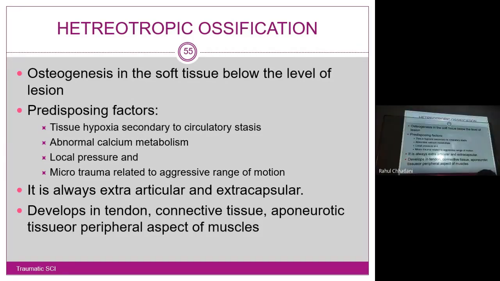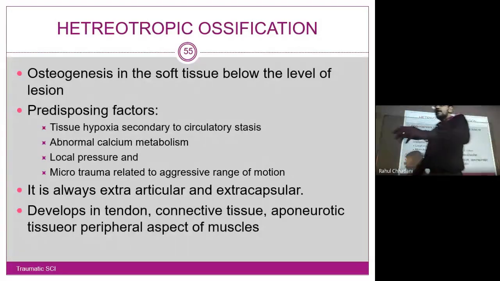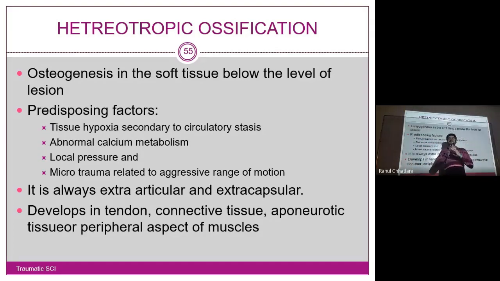Okay, so in the previous lecture, we were discussing heterotopic ossification. What is heterotopic ossification? It means there is ossification of soft tissues. The soft tissues around the joint, which are extracapsular, extra-articular, ossify, that is, new bone formation or calcium deposits in soft tissues, muscles and tendons. Then normal range of motion will be lost, normal flexibility of the muscle will be lost. Yes, it is lost, that is an irreversible change.